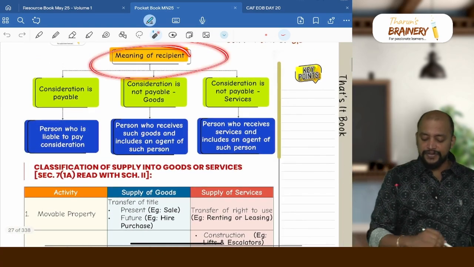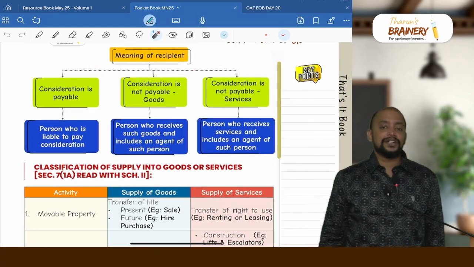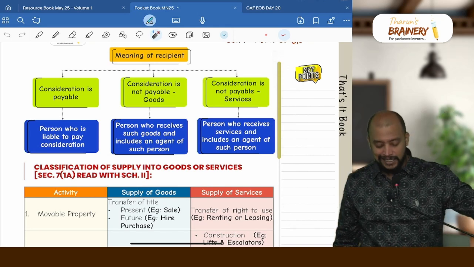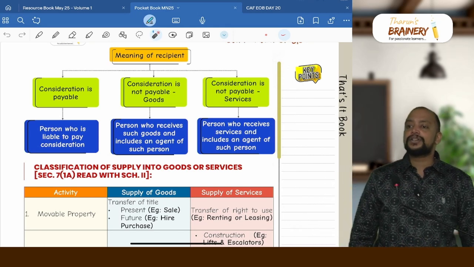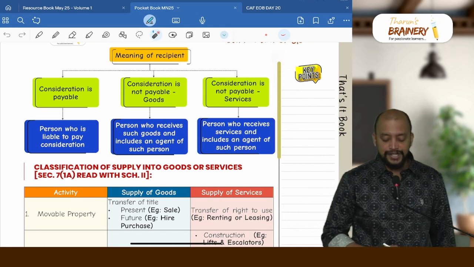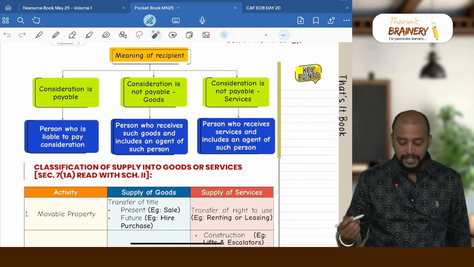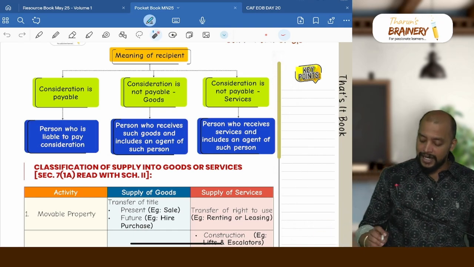Then we have the meaning of recipient. If consideration is involved in the transaction, the one who is liable to pay the consideration is the recipient. If consideration is not involved in the transaction, the one who is receiving the goods or services, including as an agent, is treated as the recipient.